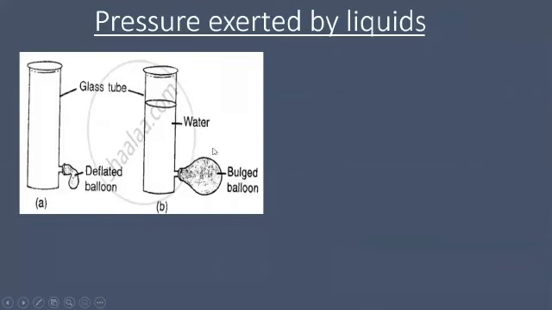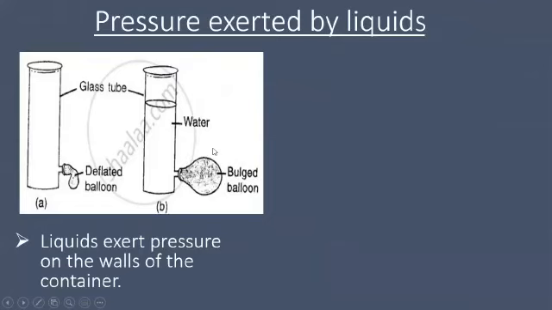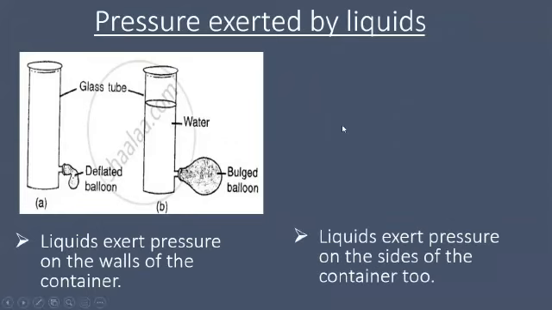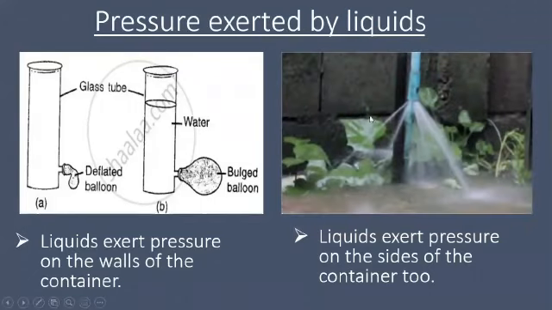It shows that liquid exerts pressure on the walls of the container. Now, you know that liquids exert pressure on the sides of the container too. That is why pipes that are not strong start leaking when a lot of water flows through them.